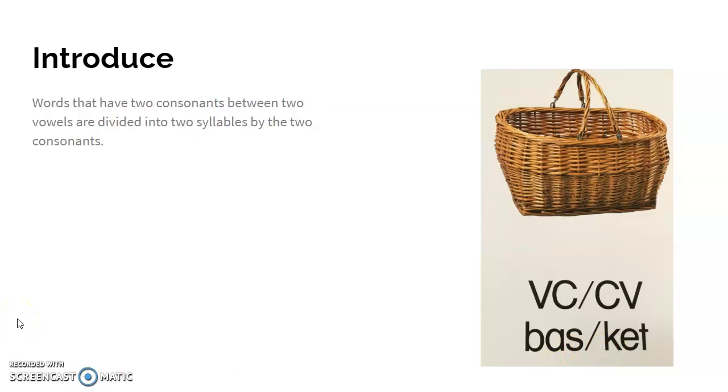Another thing we want to remember today is that words that have 2 consonants between 2 vowels are divided into 2 syllables by those 2 consonants. So if we look at our word again here, basket, we've got 2 consonants, S and K, that are dividing 2 vowels. Our vowels again are A and E. And what that's going to do is break it up into 2 syllables. Syllables again are when our voice goes up or down. So in our word basket, we have basket, 2 syllables.